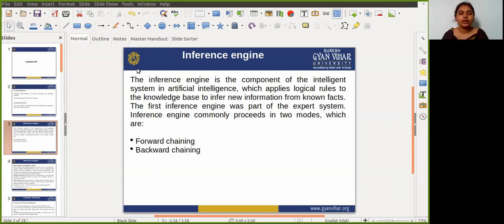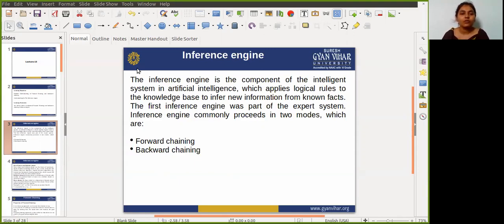The first inference engine was part of the expert system, and an inference engine commonly proceeds in two modes. First is forward chaining, and second is backward chaining. So before learning forward chaining and backward chaining, first we understand some related terminology. The first terminology is horn clause and definite clause.